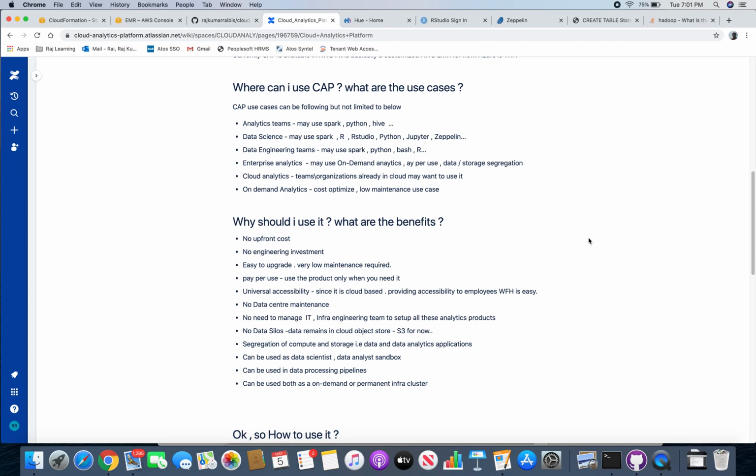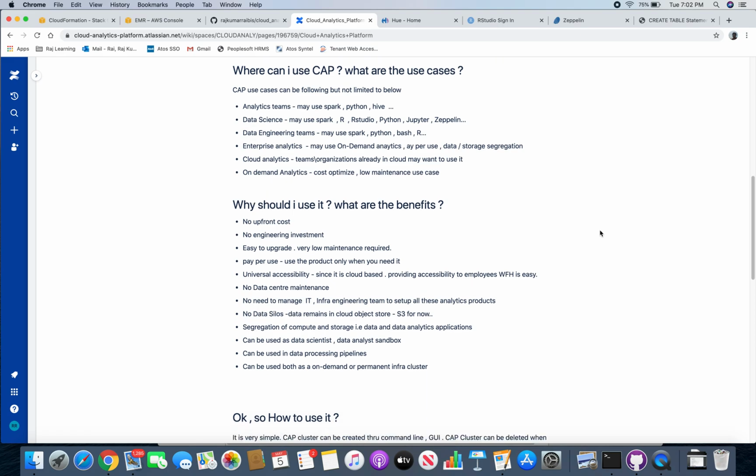Enterprise analytics teams can take advantage of the on-demand analytics that this tool provides, with pay per use and data and storage segregation. It provides cloud analytics. Any team or organization who wants to do analytics on cloud can take advantage of this on demand. There's no infrastructure, all the infrastructure is as code. So these teams can take advantage of this product, and this will become a proper use case for them.